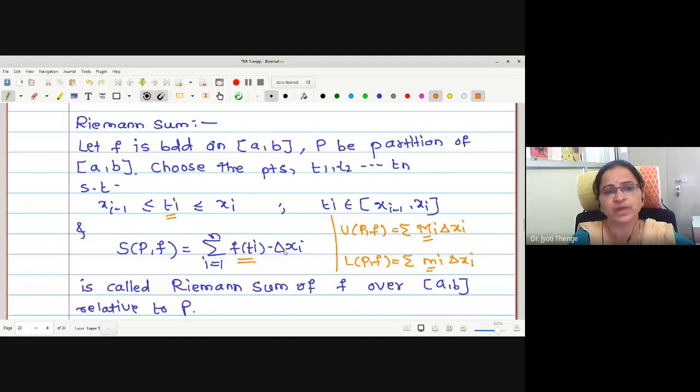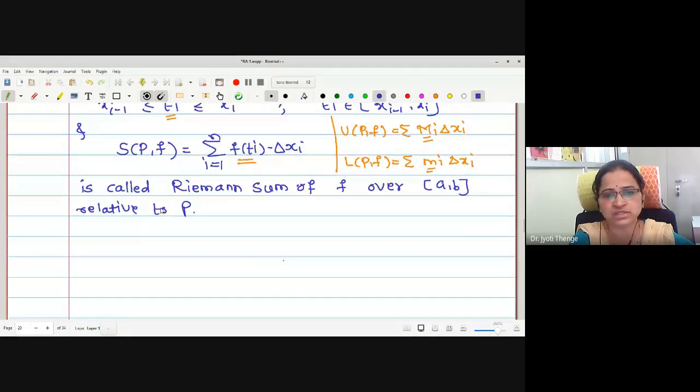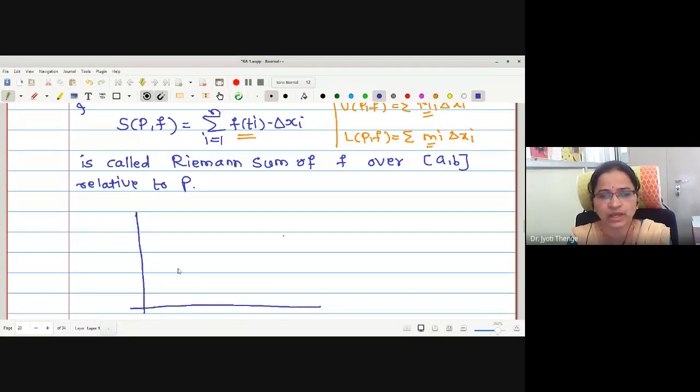Now we will have a look at the geometrical interpretation, how the sum is going to look. Okay, let me take a continuous function to explain this sum. Let this be a sum. Also, let this be a function, a continuous function, for the sake of understanding.